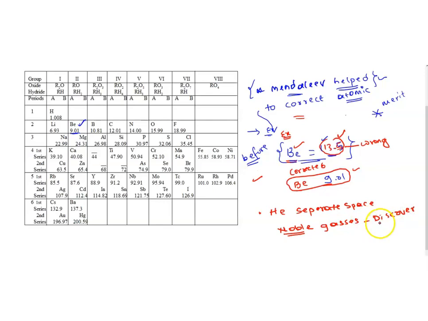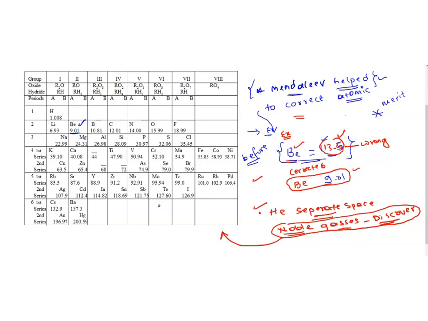So he thought that the discovery of noble gases should not alter his table. For that, he left a separate space for accommodating noble gases in the future. This is also one of his greatest achievements. Before him, we had Newlands and Dobereiner, and they didn't worry about this. Newlands even said that we have only 53 elements, and we are not going to discover any elements in the future.